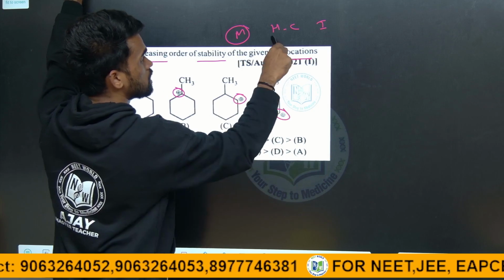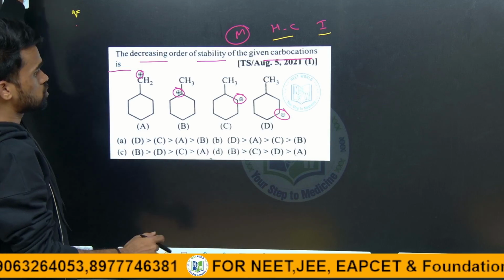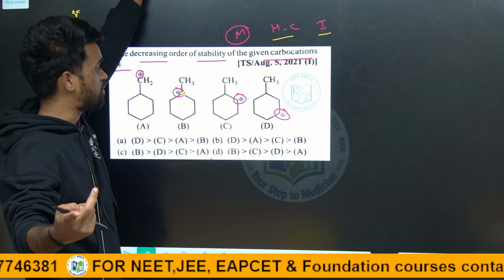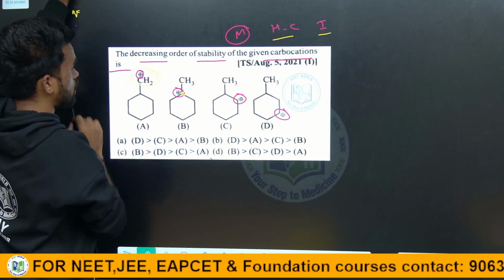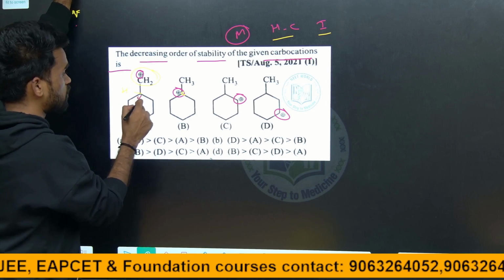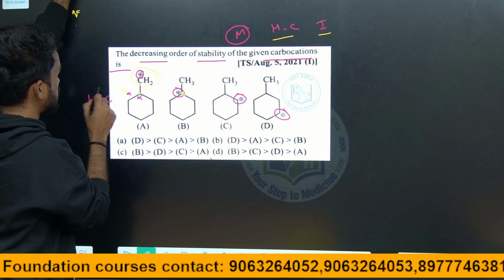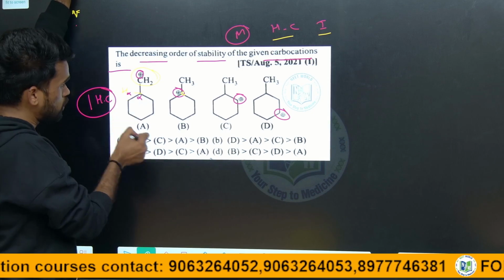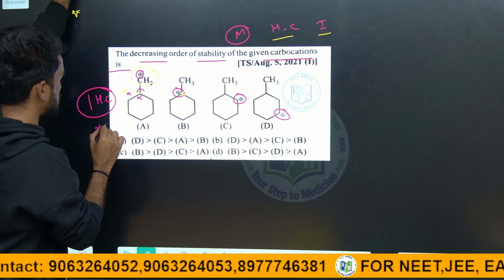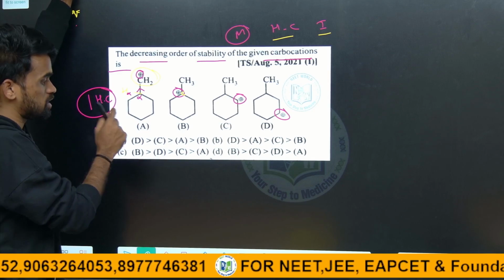Now we have to check for hyperconjugation and inductive effects. First look for hyperconjugation. In order to show hyperconjugation, it requires at least 1 alpha hydrogen. Look at this carbocation. Here we have 1 alpha hydrogen. This carbon is the alpha carbon, and the hydrogen is the alpha hydrogen. So 1 hyperconjugation takes place, and the complete group you consider as 1 alkyl group, a plus I group, so the inductive effect will be there. I hope it is clear. These are the 2 effects possible in A.